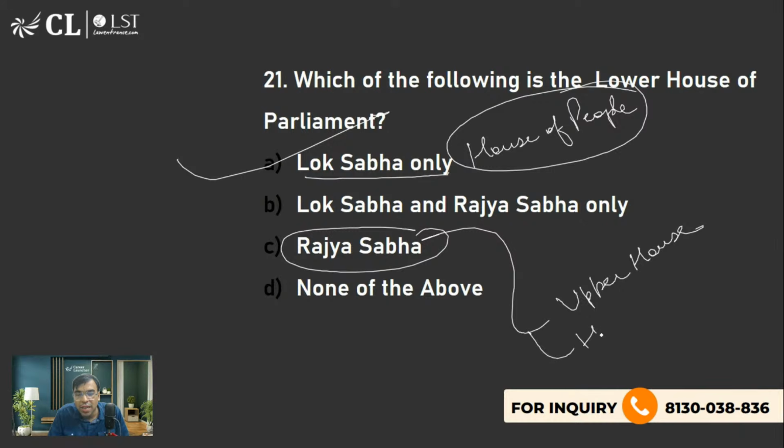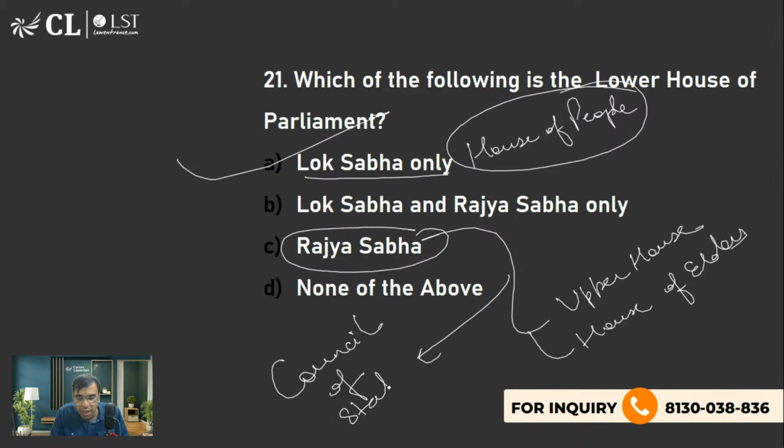अच्छा इनको हाउस ऑफ एल्डर्स भी कहते हैं, बड़े लोग होते हैं उम्र में ऑन एन एवरेज. और एक्चुअली द कॉन्स्टिट्यूशन यूजेस द टर्म काउंसिल ऑफ स्टेट्स because they are elected by MLAs from the state. MLAs from the state go and vote for Rajya Sabha. Yes, Parth Saraswat, you are right. Montesquieu is called a separation of powers, but there are a lot of philosophers who gave the philosophy. But John Locke का भी मेन था, बाद में Montesquieu ने और डिटेल में बताया था separation of powers. John Locke had given a basic concept, है ना? That's why Montesquieu is called father of separation of powers because he explained in detail.